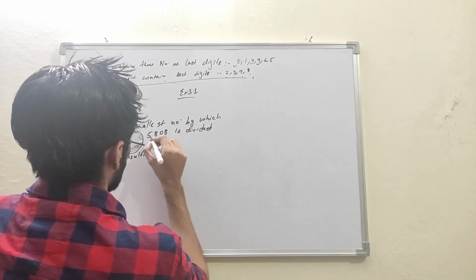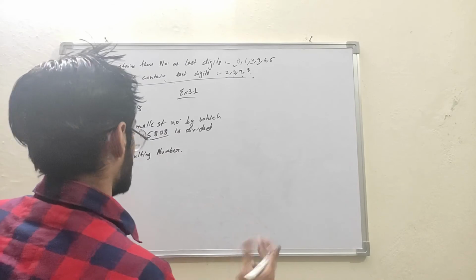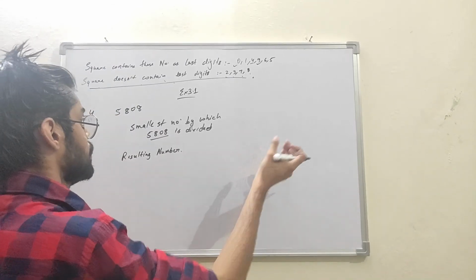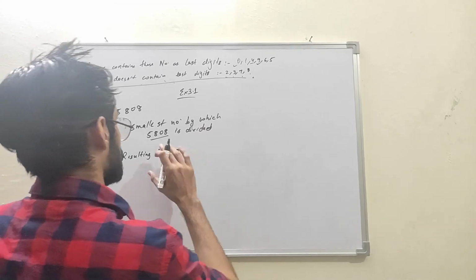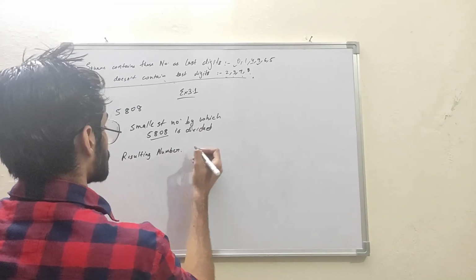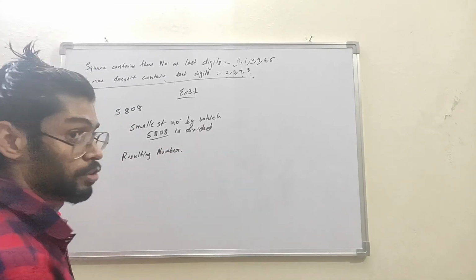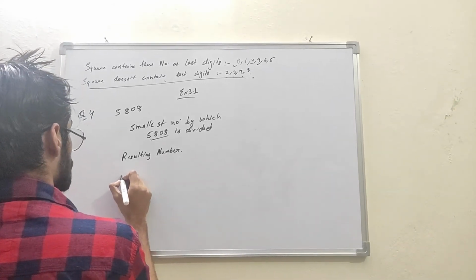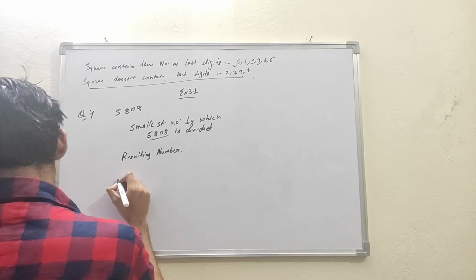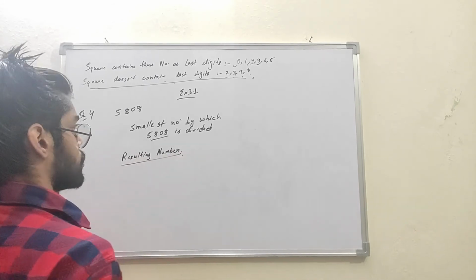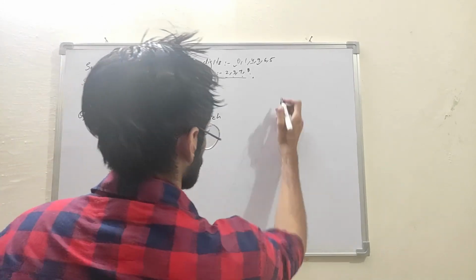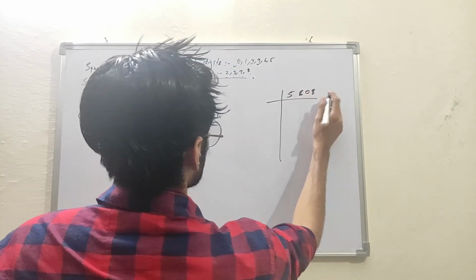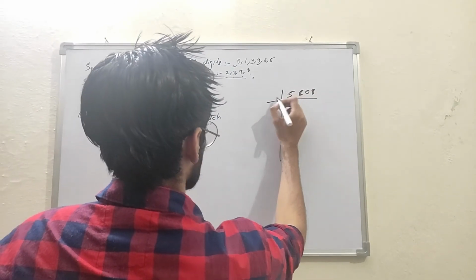We have to divide 5808 by the smallest number to make it a perfect square, and the number we get after dividing will be the resulting number. And also we have to find the number whose square it is. So let's directly move to the practical part and see what we get.